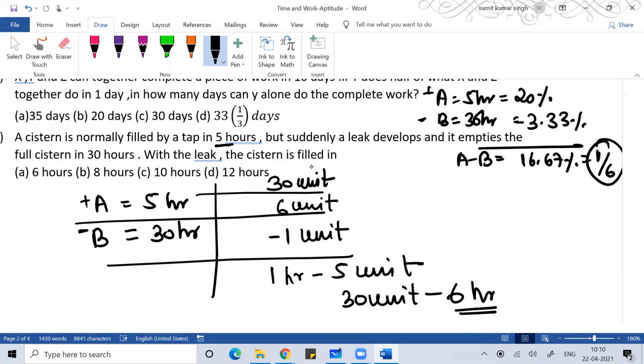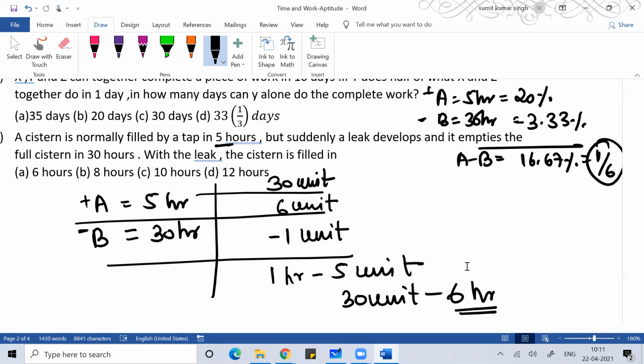So whenever we talk about pipes and cistern problems, we may get a problem of only positive work, or we may get a problem where we can see both positive and negative work happening together. So we need to be alert in that concept, and we need to see which is dominating, positive or negative. Positive and negative here means what? It means the opposite work is happening.